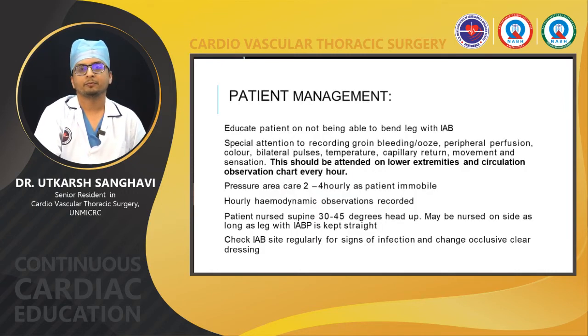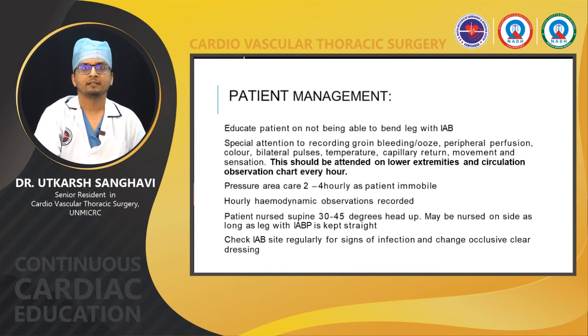Next is how to manage a patient who has been put on IABP. First of all, we should educate the patient about not being able to move or bend the leg when the IABP is in situ. Next, special attention should be brought to the groin where we have inserted the IABP, especially to look for any bleeding or oozing. Peripheral perfusion should be checked either with a saturation probe or a hand Doppler to look for any pulses.